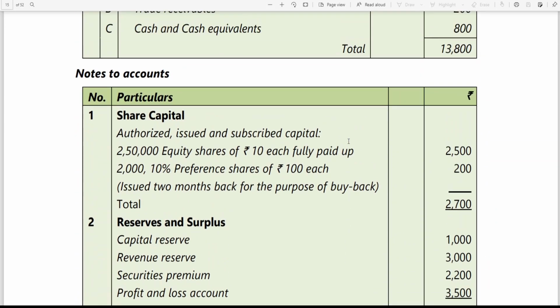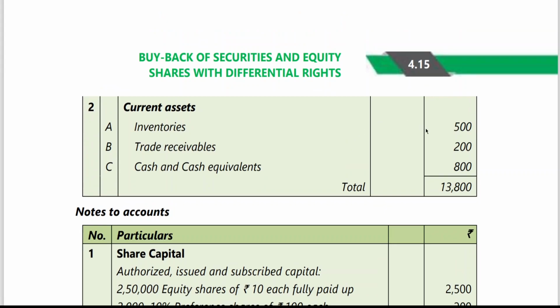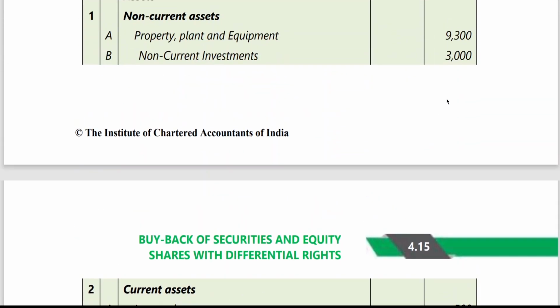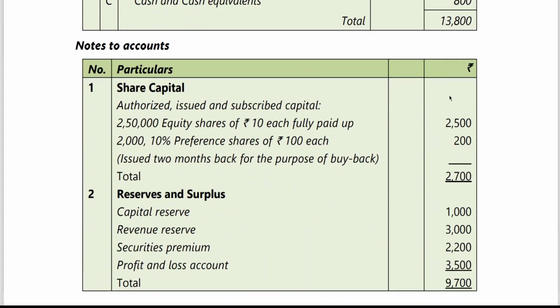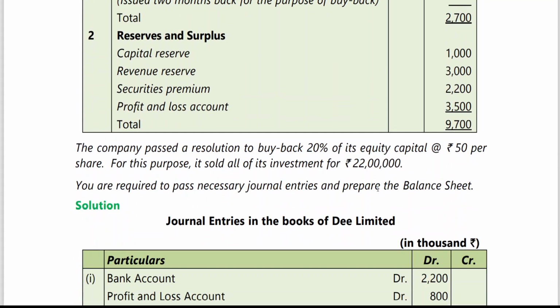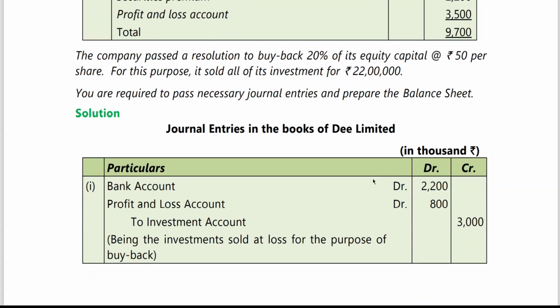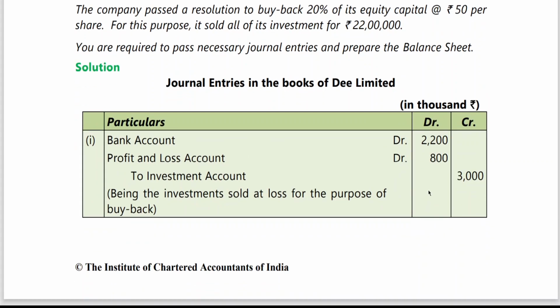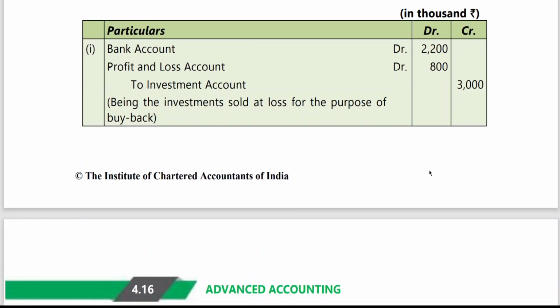What is the value of investment? You can see investments 3,000. 3,000 has been sold for 22,000. No, 22 lakhs. No, 3,000 in thousands means it is 30 lakhs. 30 lakhs has been sold for 22 lakhs. So you are getting a loss of 800,000, or 8 lakhs. This entry you all are aware of.